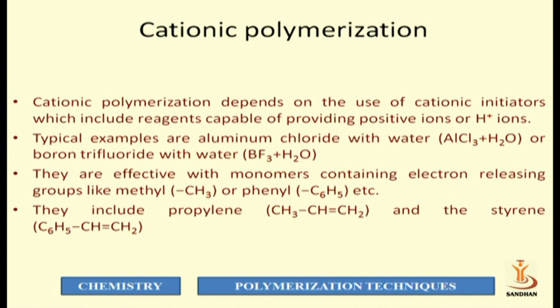They include propylene, where there is a methyl group on the ethene. The methyl group is an electron releasing group, as is the phenyl group, which also makes the double bond electron richer. This type of monomer undergoes polymerization with the help of an initiator such as H+ or a positive ion.